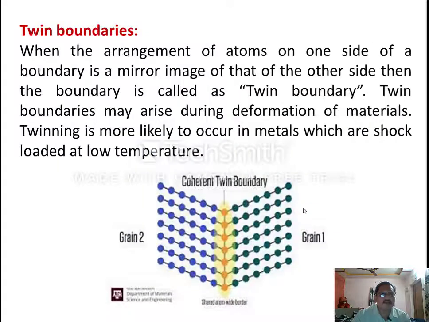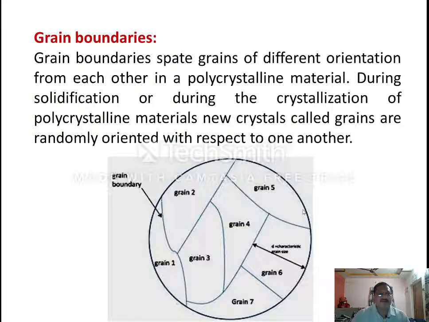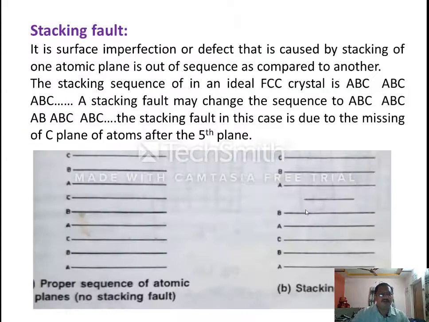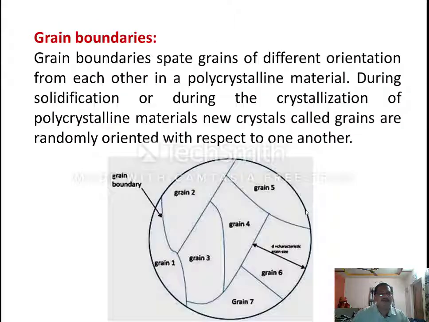These are the three under surface defects: grain boundary defects, twin boundaries, and stacking fault. So these three come under the surface defects. So grain boundaries: in all our polycrystalline materials we can find so many grains, and there is a line which is separating two adjacent crystals, that is called a grain boundary.